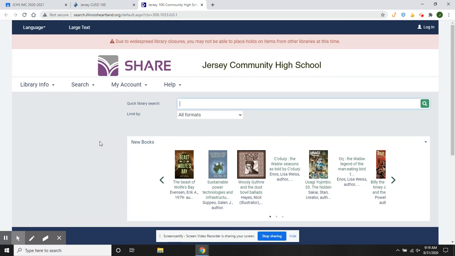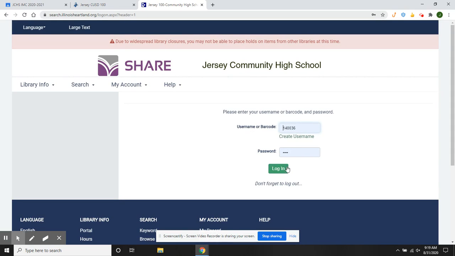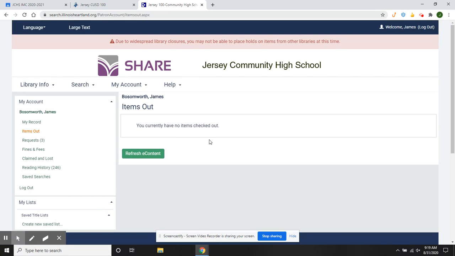And this is something that all of you are going to be using sometime in your school career. Same thing, I need to log in with my temporary ID. You'll see I have no items out. If I had any items out, this would be where it would show up.